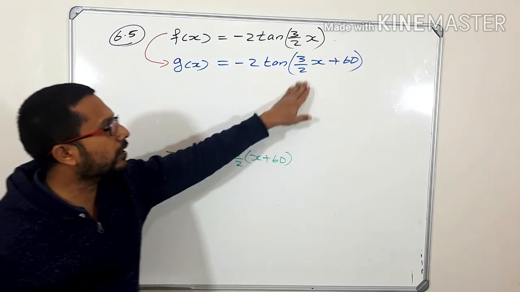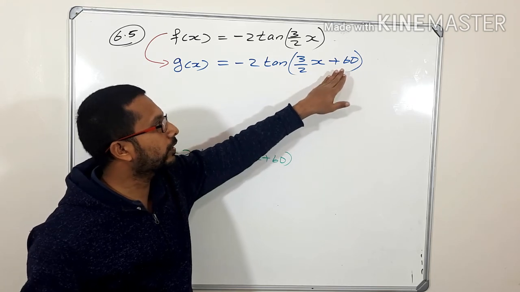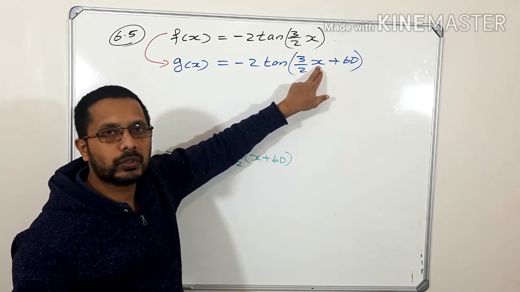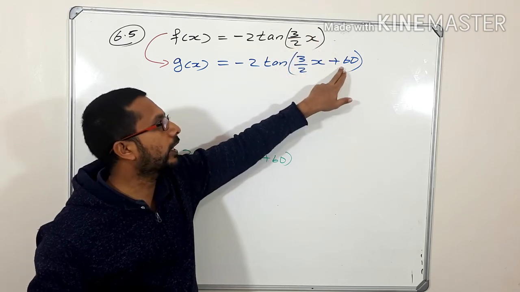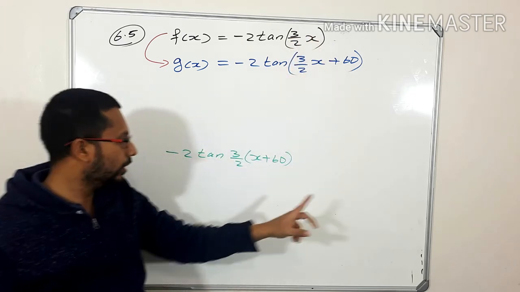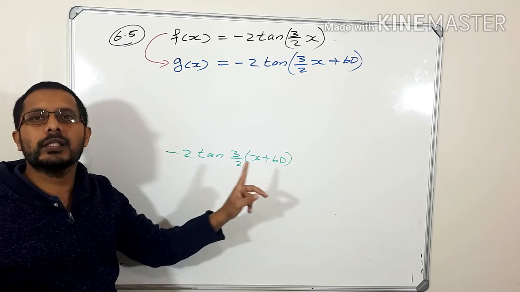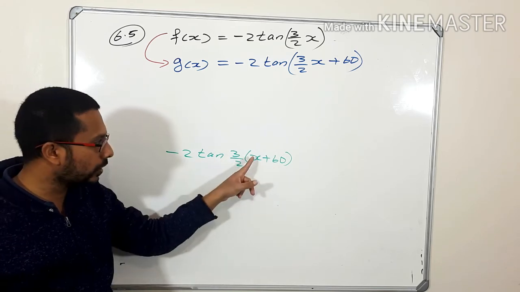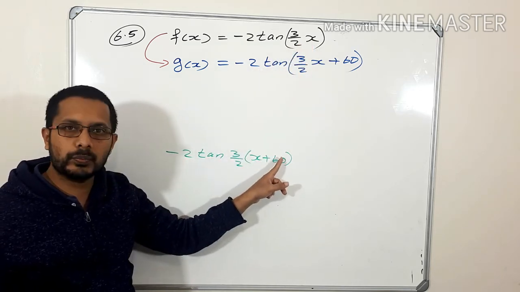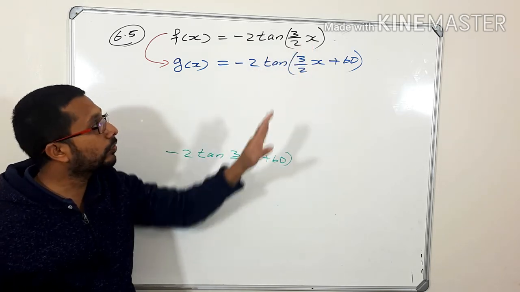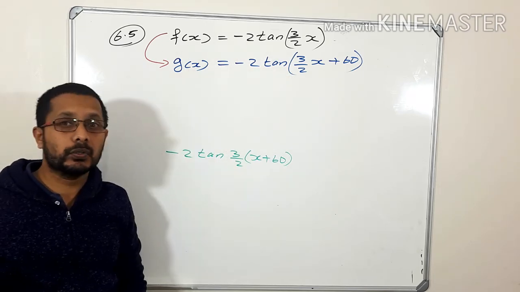Okay, but here what is happening? It is not written like that. This 60 degrees is not for this x, it is for 3 over 2 x. Okay, so it is not actually 60 degrees to the left. This one is fine, it is 60 degrees to the left because the x value changes to x plus 60. You understand? So what type of transformation is here in this question?